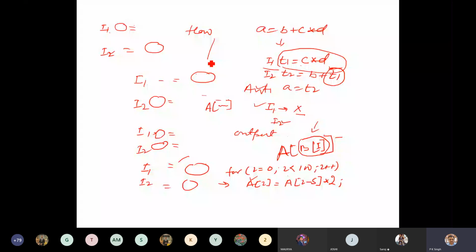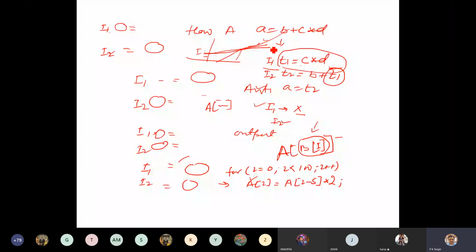One is going like this, another is going like this. So up to here, it will be flow dependent. At the point of cutting, it will be output dependence, and then it becomes anti-dependent. Suppose this is a reference used for array A, and this is the pattern of use.